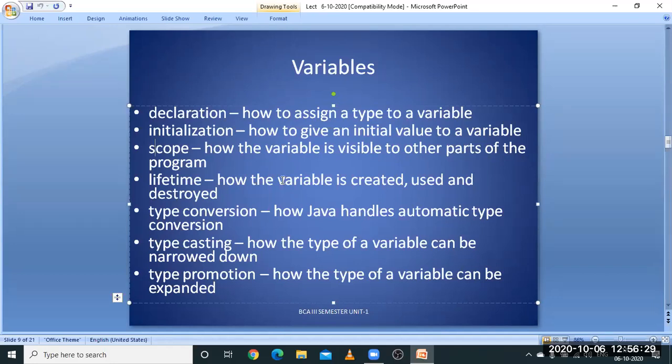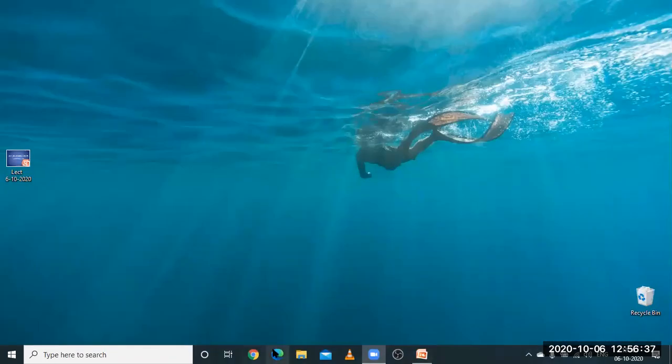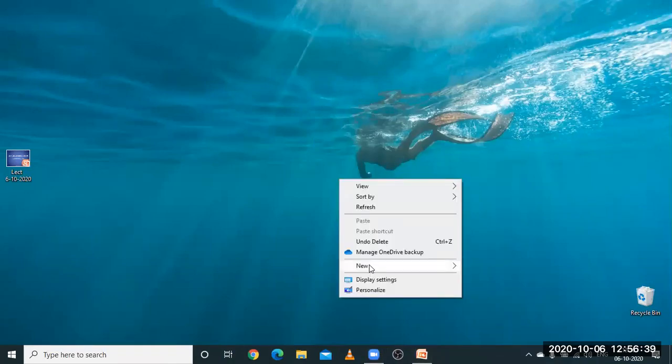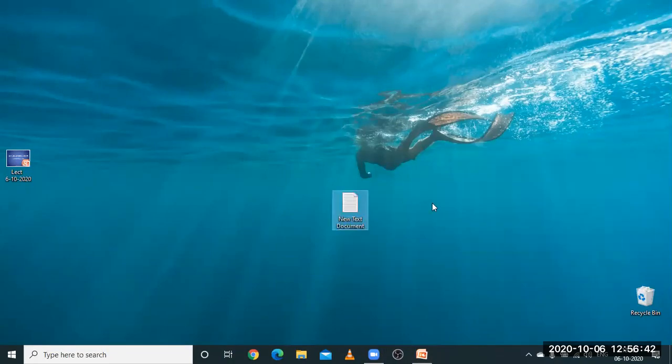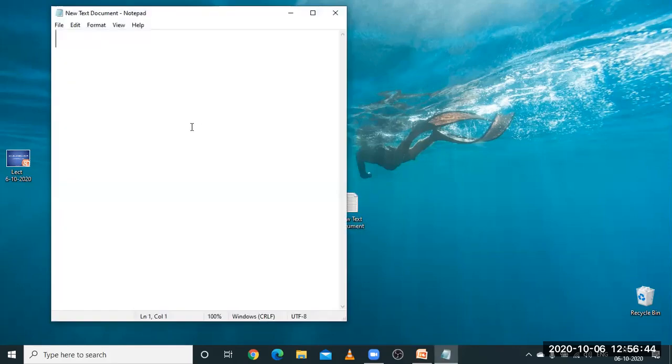Let us say you are using a variable within a function, int a. Let me write this. It means the scope of this variable will last until this closing curly brace.